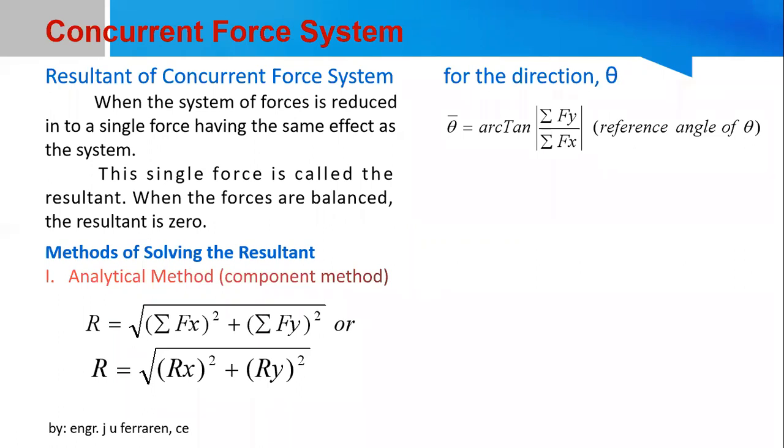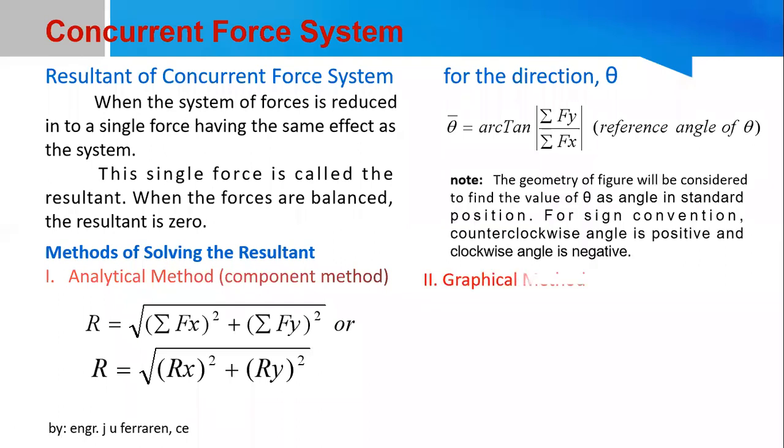The geometry of the figure will be considered to find the value of theta as an angle in standard position. What do you mean by angle in standard position in trigonometry? You consider the positive x-axis as your initial side, and you rotate either clockwise or counterclockwise to the line of action of your resultant. For the sign convention, a counterclockwise angle is positive and a clockwise angle is usually taken as negative. This is the analytical method, but there is also another method where we will be using graphs.